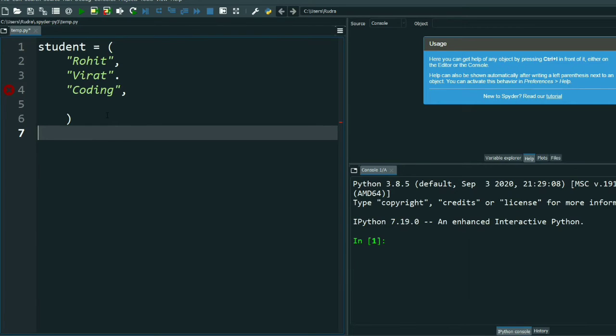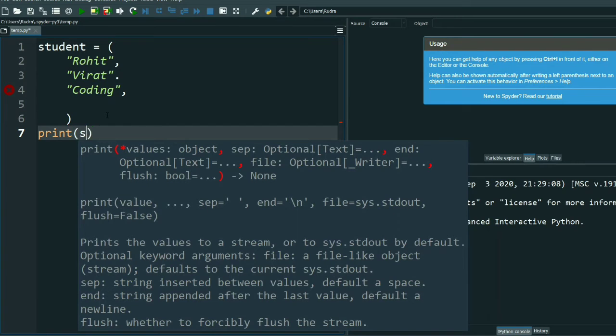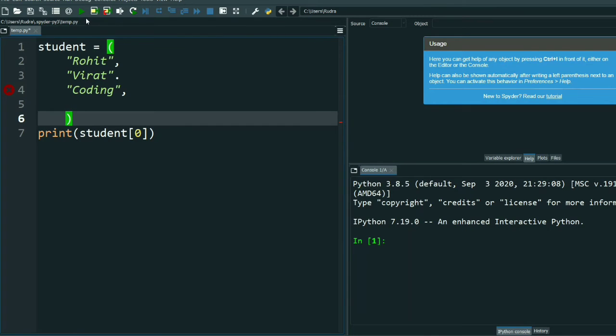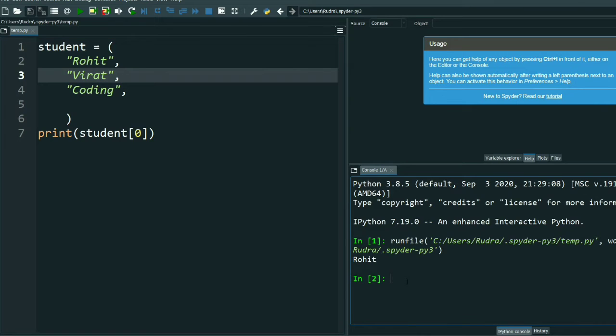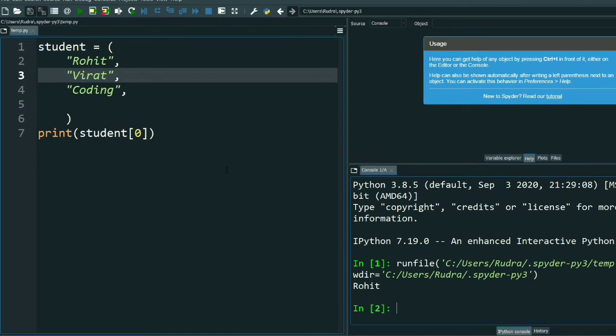Now after the tuple, I will print student. Suppose I want to know the 0th index. 0. Suppose I want to print this. See, Rohit is there in the 0th index, so Rohit is being printed.